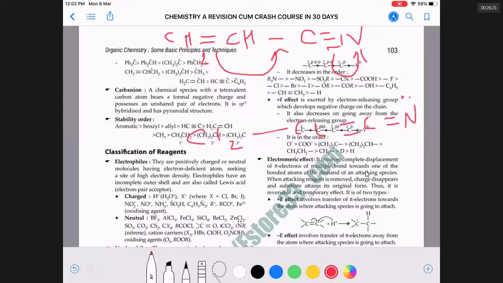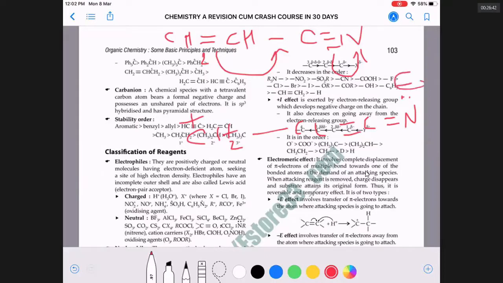Can you see that this structure is not really contributing? Because of the movement of the pi electron, this carbon is getting a plus charge, and because nitrogen is getting completely free electrons, it gets a minus charge.